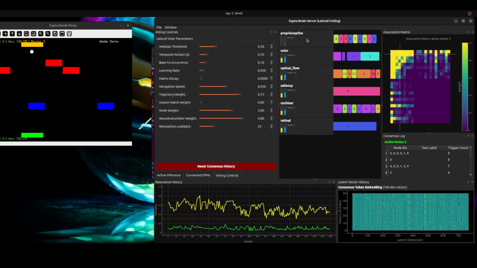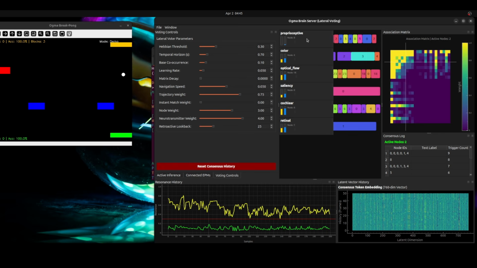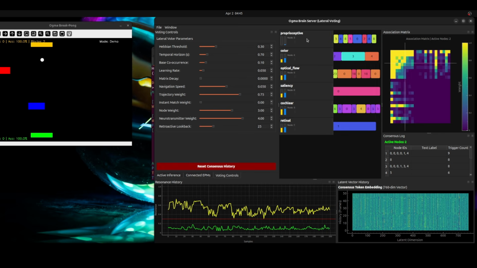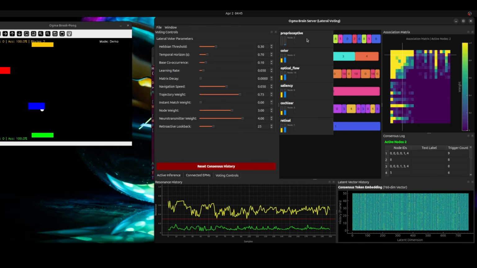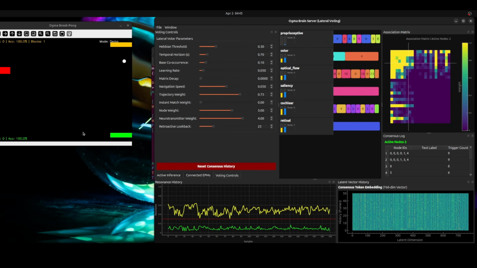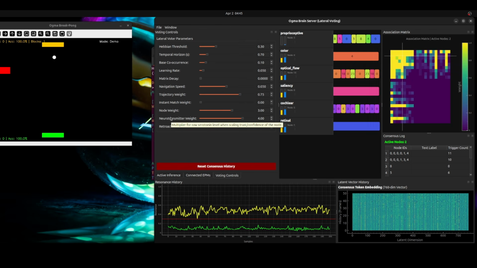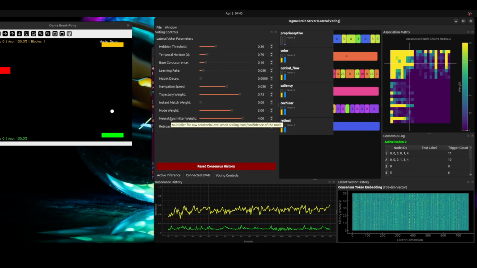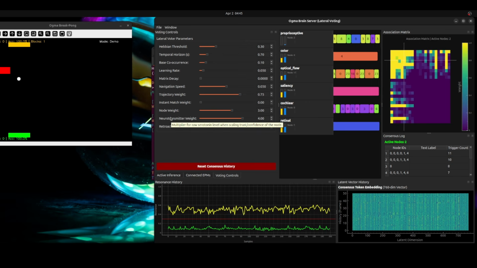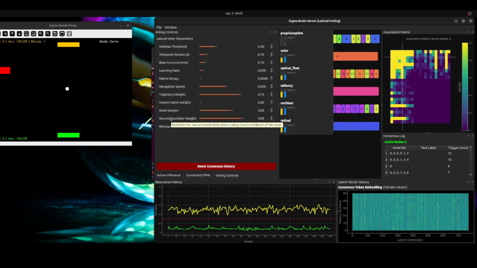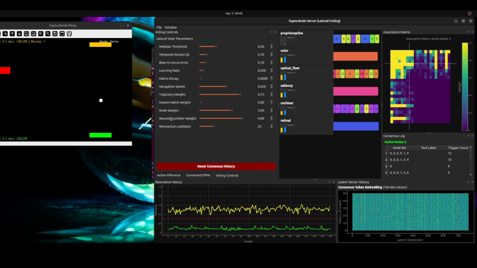We also have a proprioceptive node, which is right now just a test one. It's emitting real reality tokens, but it's actually getting the position of the paddle as proprioceptive feedback from the game itself, right? Obviously that's going to be an EPM because we want this thing to be fully fractal and buildable.